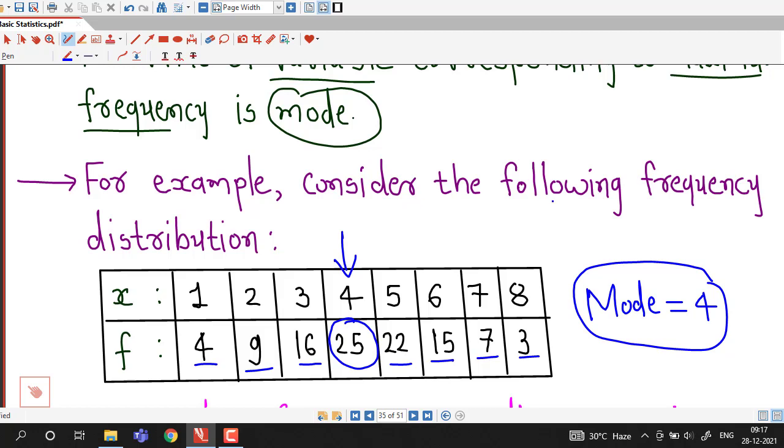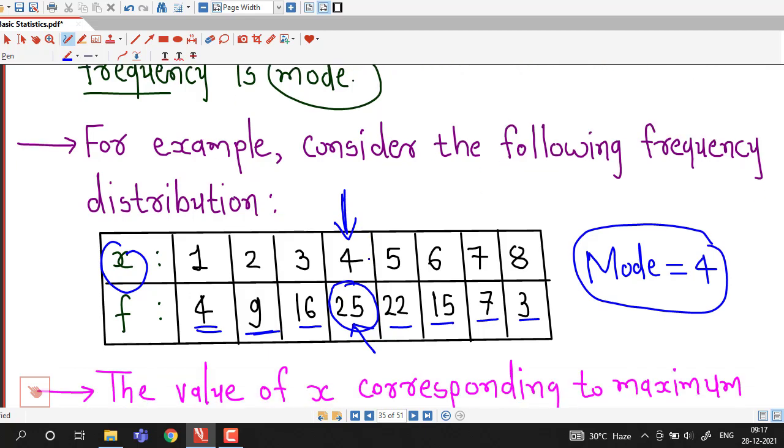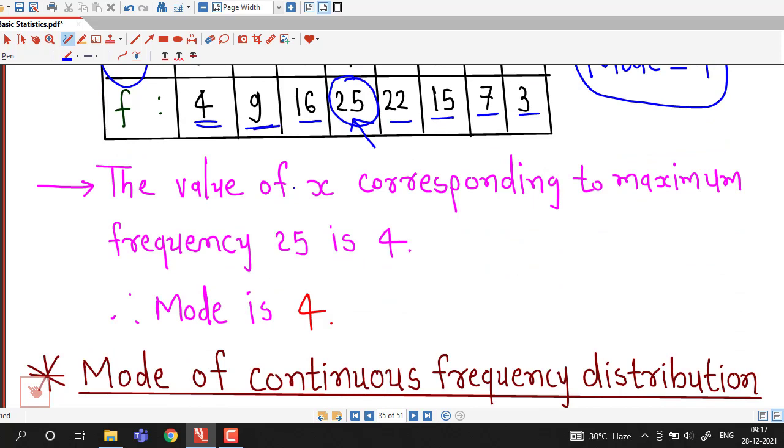So it is easy for a discrete frequency distribution to find the value of mode. You just observe the given frequencies, find the greatest or maximum frequency, and find the value of the variable corresponding to that maximum frequency. That will give you the value of mode. So here we have written the value of x corresponding to maximum frequency 25 is 4, therefore mode is 4.